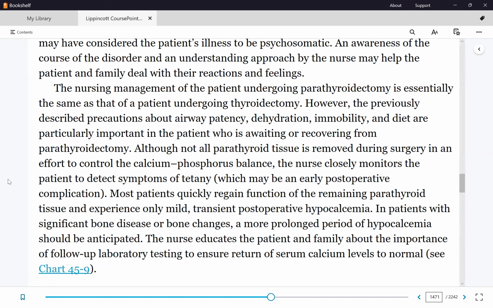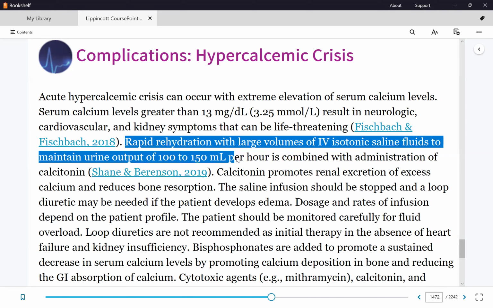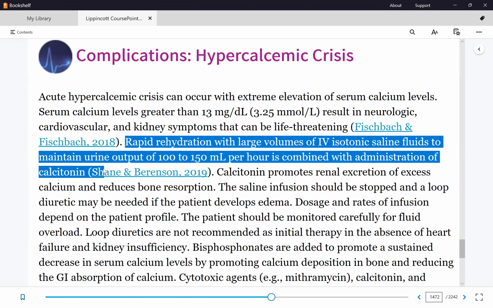Any questions on hyper? All right, let's finish hypo. Oh, sorry, there's still a life-threatening complication here. For hypercalcemic crisis, meaning severely high calcium levels, 13 or higher, there is high risk for cardiac dysrhythmias. They could die literally in front of you. So for these patients, we require rapid rehydration, normal saline or LR, 100 to 150 ml per hour, with calcitonin. Remember calcitonin from last week under thyroid problems? Okay.